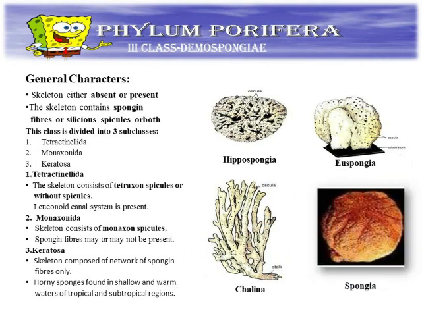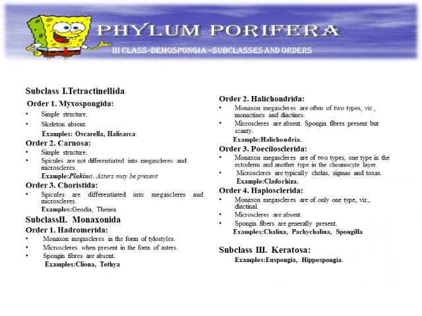Third, the general characters of Demospongiae. The skeleton is either absent or present. When the skeleton is present, it is made up of spongin fibers. There are three subclasses: Tetractinellida, Monaxonida, and Keratosa. These are the examples: Hippospongia, just like a hippocampus, that is Hippospongia. And Euspongia, Chalina, and Spongia. These are the subclasses, so many examples.